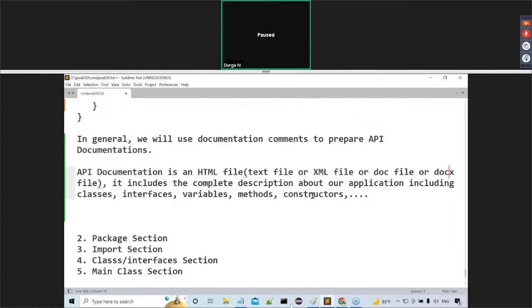What are these programming elements actually? Like variables, methods, classes, interfaces, constructors, anything. It includes the complete description about our classes, abstract classes, interfaces, variables, or methods, whatever programming elements you are writing. About that programming element, the complete description would be provided in a document. The document is called what now?